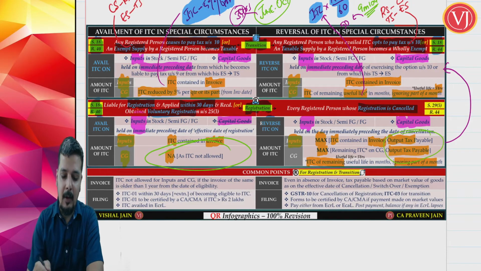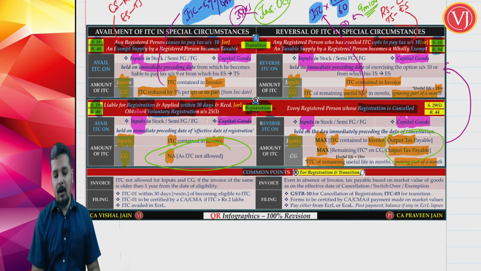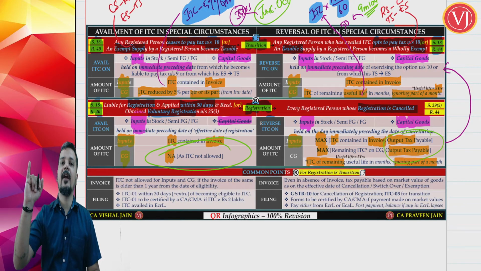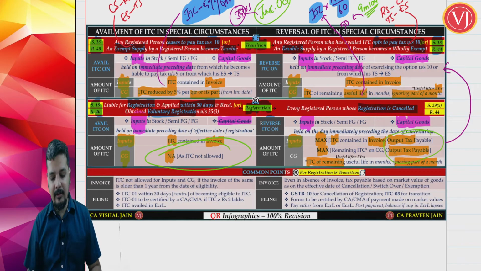Now friends, let us talk about certain common points. The focus is now on common points both for transition and registration. Common points for availment in all the three scenarios. What are the three scenarios? Composition to regular, exempt to taxable, new registration. Common points for reversal of ITC, what are the three scenarios? Regular to composition, your taxable supply has become exempt supply, and the cancellation of registration.